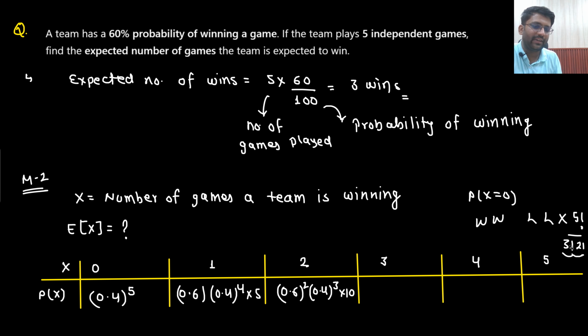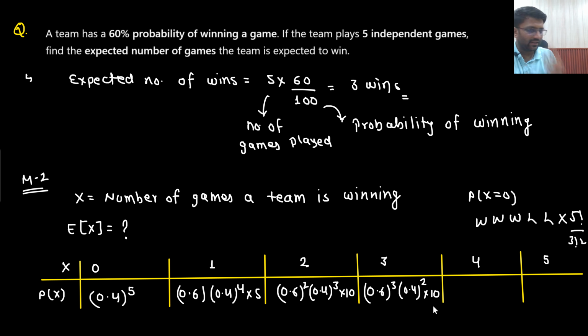Or what may happen, they are winning initially 3 games, but losing the rest of them. Multiply with 5 factorial divided by 3 factorial 2 factorial, so multiply with 10. Or what may happen, they are winning 4 games and losing only 1 game. This may also happen.